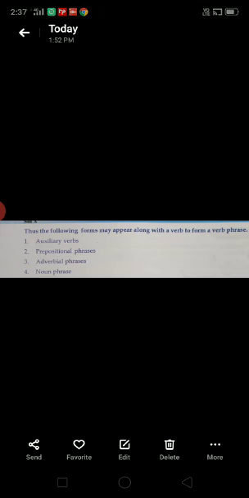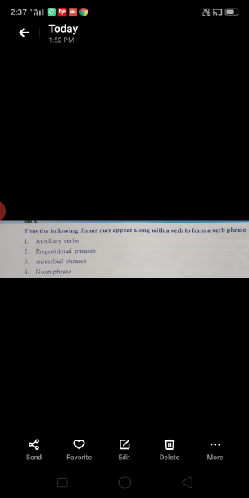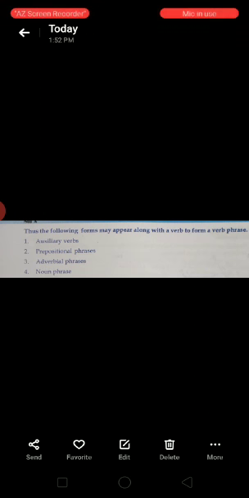Thus, the following forms may appear along with a verb to form a verb phrase. Here, we are discussing the grammatical elements that we can expect in the verb phrase part of a sentence. First one, auxiliary verb or helping verb.